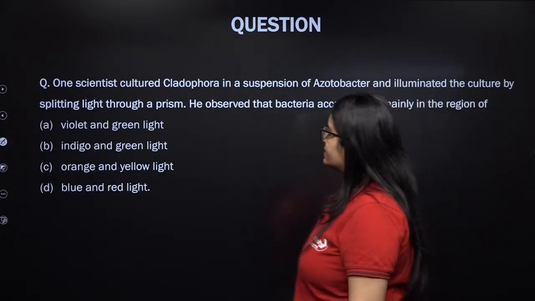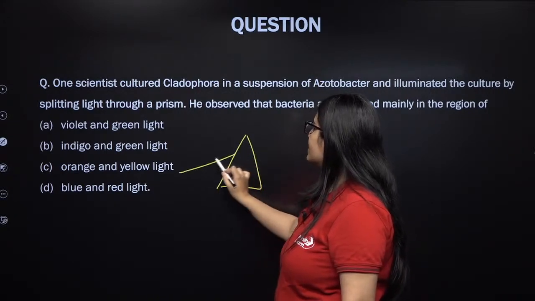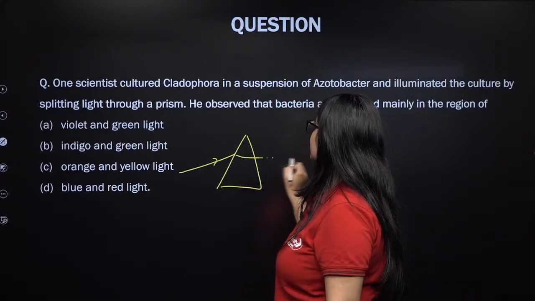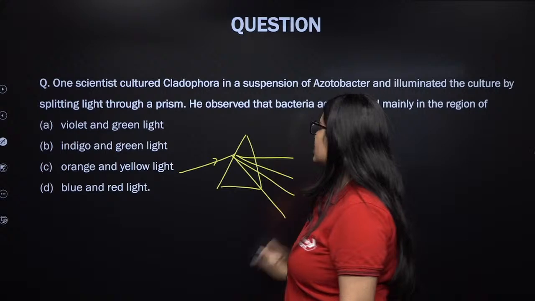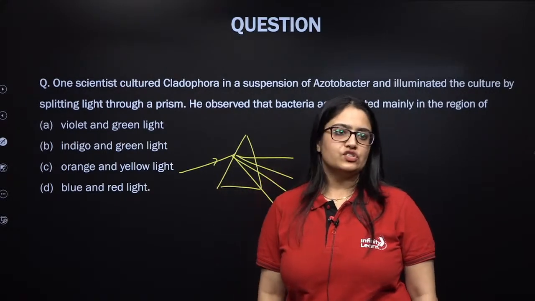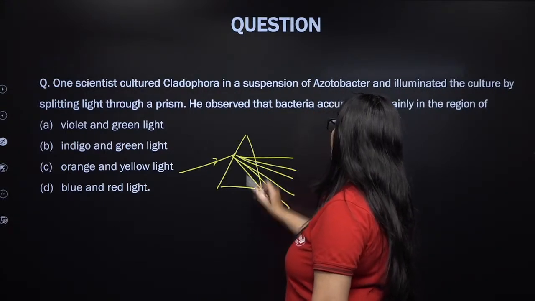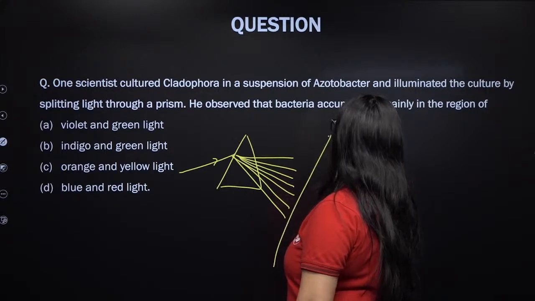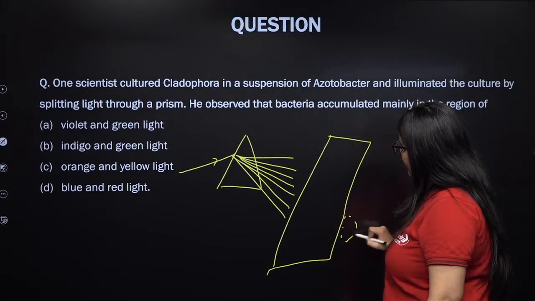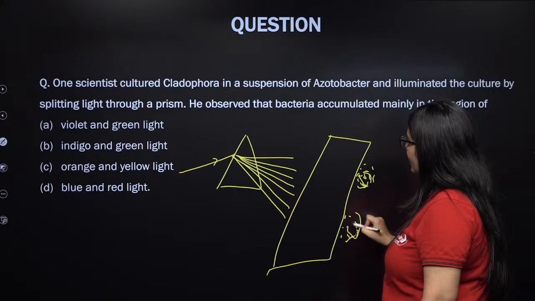So what happened is, through using a prism, why is a prism used? When a prism is used, my dear students, the light which appears to be white in color breaks into its components. Visible light breaks into its components of VIBGYOR: violet, indigo, blue, green, yellow, orange, red. And when this colorful light falls on the filament of Cladophora, a lot of bacteria get accumulated in two regions.